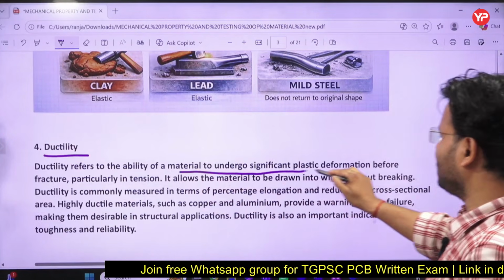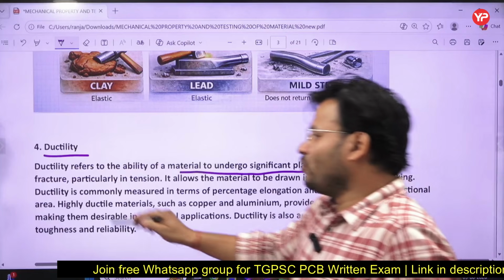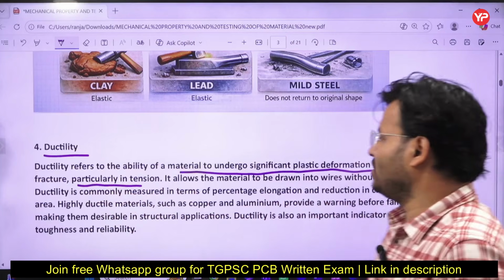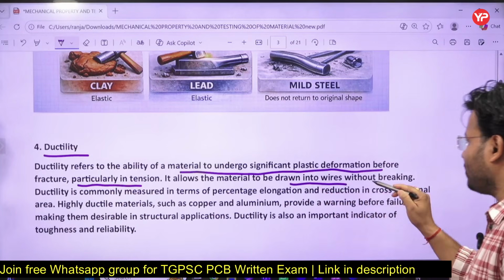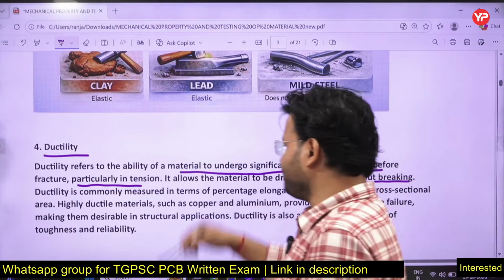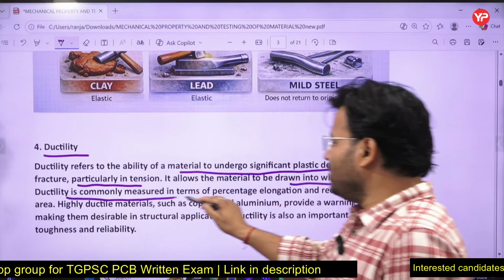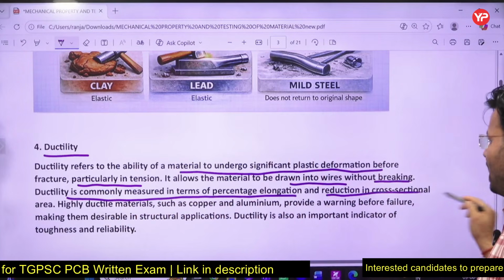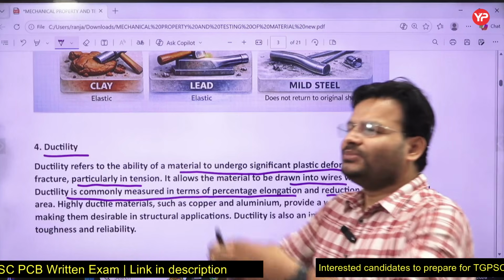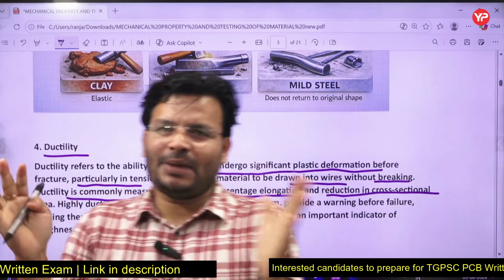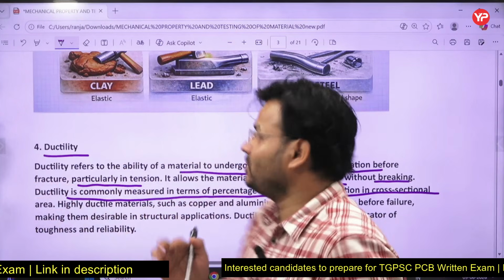So ductility is, my dear friends, simply the ability of a material to undergo significant plastic deformation before fracture, particularly in tension. It allows material to be drawn into wire without breaking, okay? And ductility is commonly measured in terms of percentage elongation and reduction in cross section. Obviously, if the length increases, what is happening there?